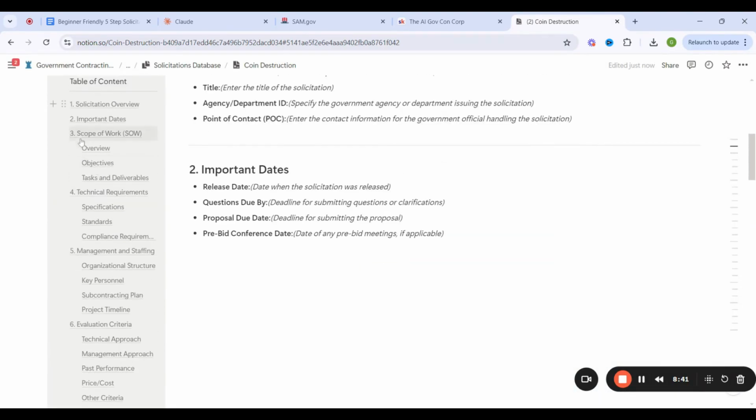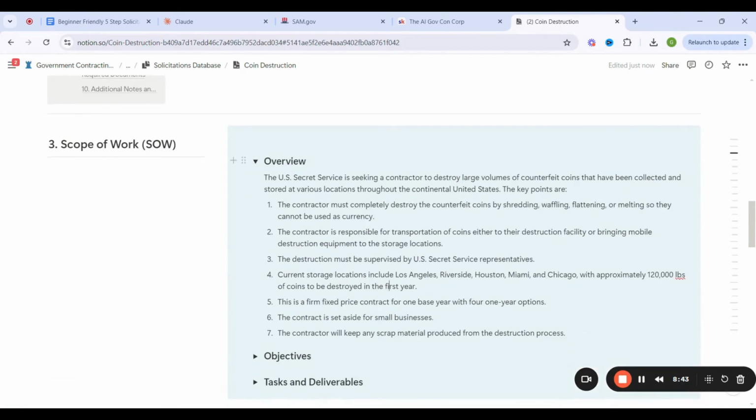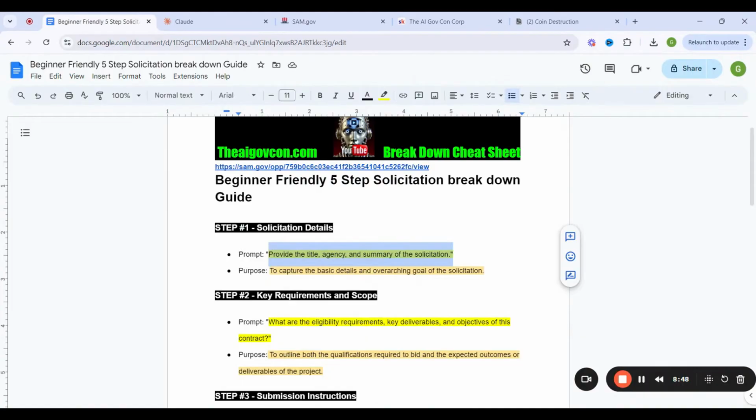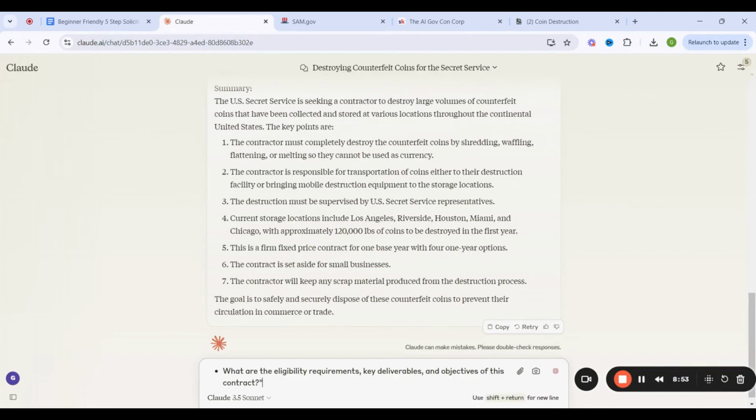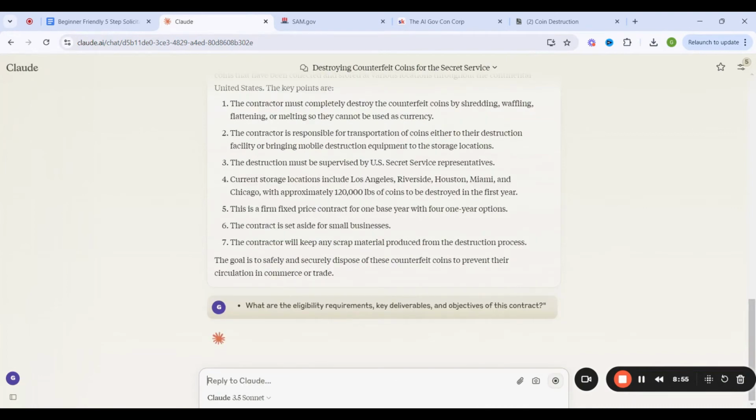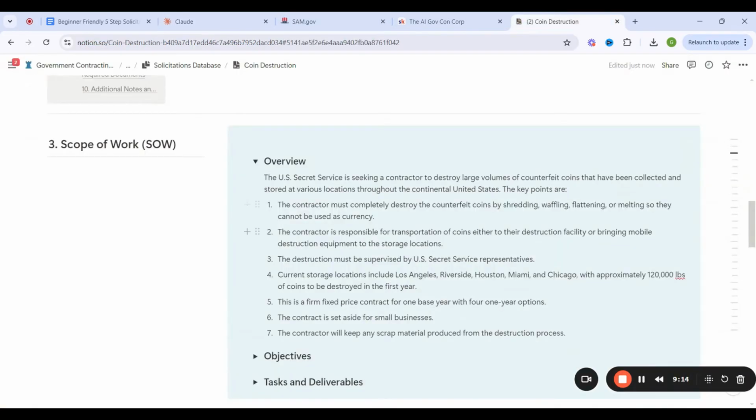Overview is in the third section of your information, and right now I have put in the overview. Okay, so I can go back to our beginner friendly 5-step solicitation breakdown guide, copy, and add this prompt in, and ChatGPT would know, or rather Claude AI would know, to continue to break down the solicitation. Let's see what response we get here. It's taking a little bit of time.